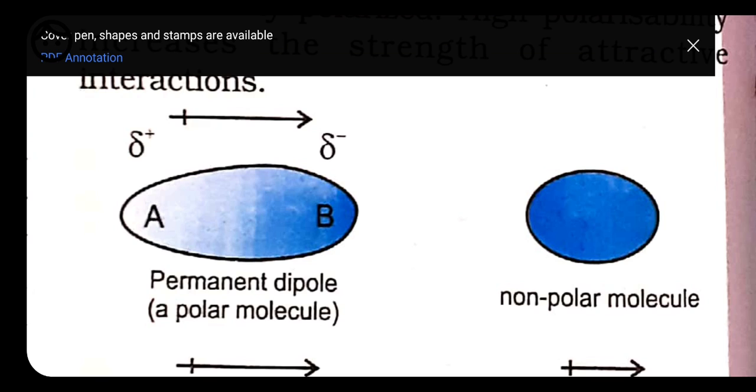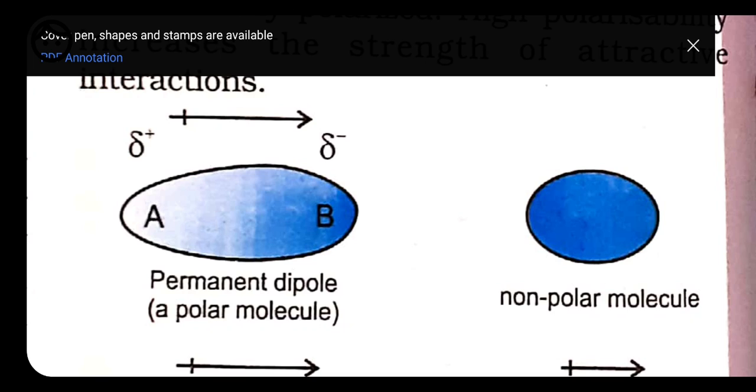This induced dipole moment depends upon the dipole moment present in the permanent dipole and the polarizability of the electrically neutral molecule. Like here, AB is taken as hydrogen chloride, and the other non-polar molecule is taken as I2, that is iodine.